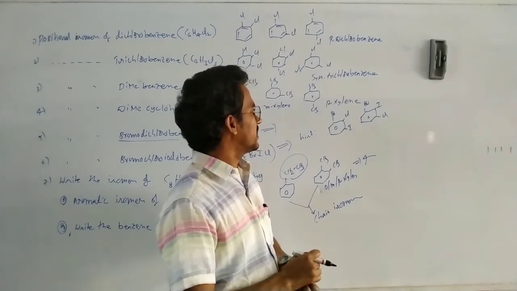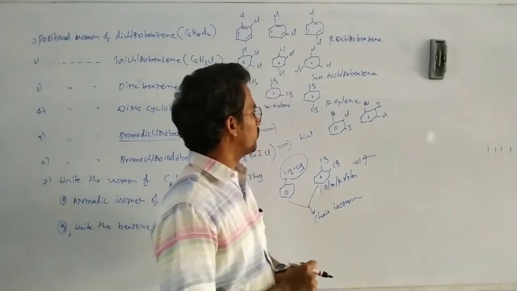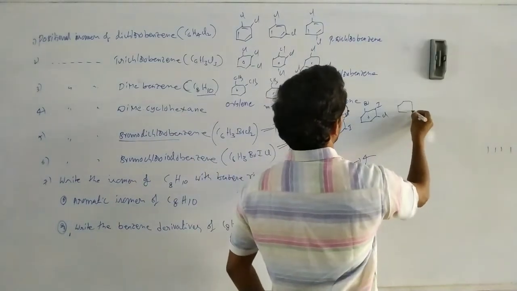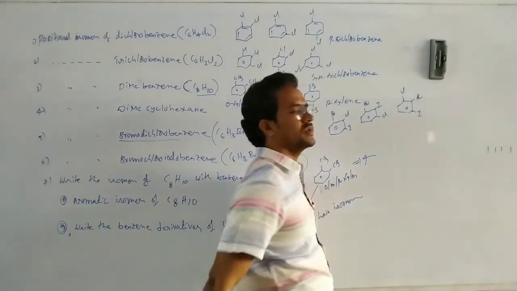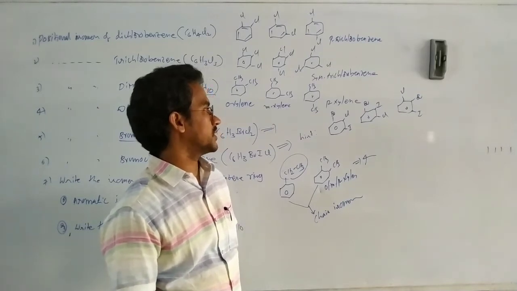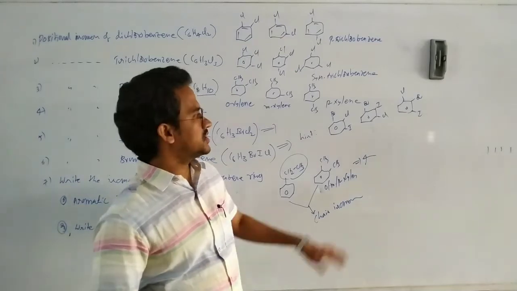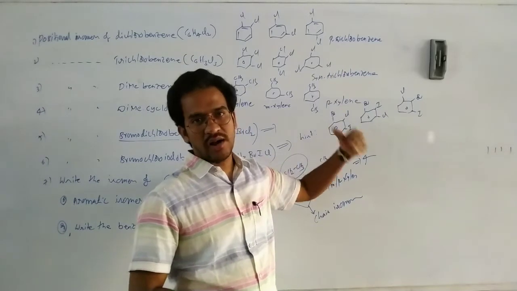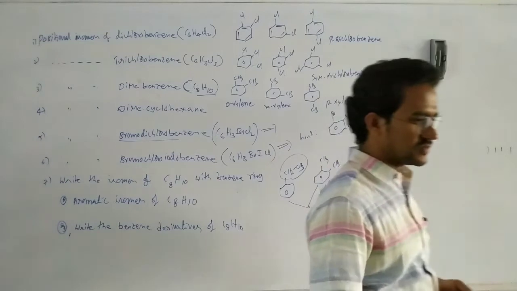And one more compound is also possible: 1, 2, 3, chlorine, iodine, and bromine. With the 1, 2, 3 locations, we are getting 3 isomers. Similarly, write all the isomers. That's it. Okay, so write down this one.